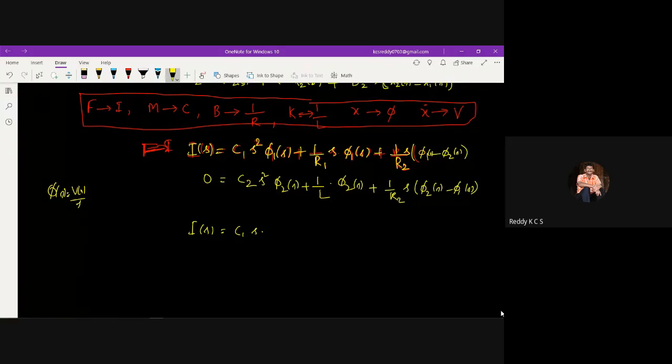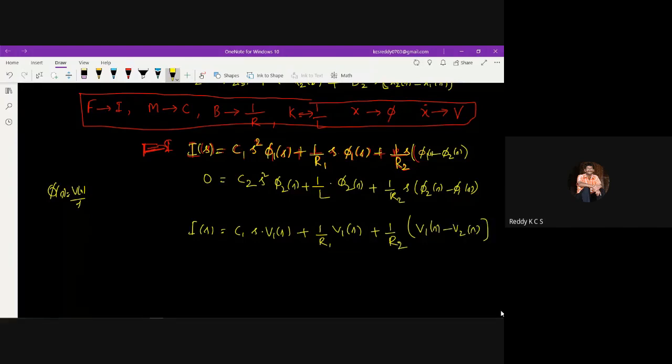The s will be cancelled out, so I get c1 s v1 of s plus 1 by r1 into v1 of s, and then 1 by r2 into v1 of s minus v2 of s.